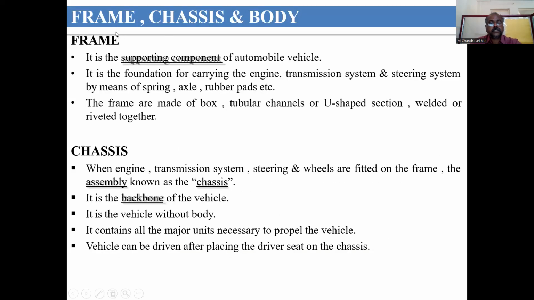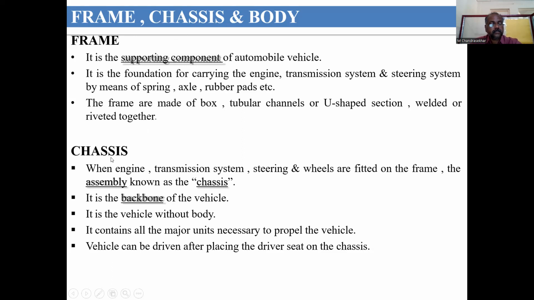Today we are going to discuss the frame, chassis, and body. Frame is one. It is the supporting component of the automobile vehicle. It is the foundation for carrying the engine, transmission system, and steering system by means of spring, axle, rubber parts, etc. The frames are made of box, tubular channels, and U-shaped sections. It is welded or riveted together.